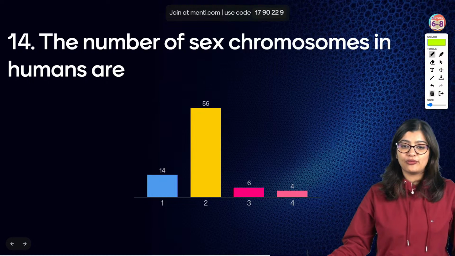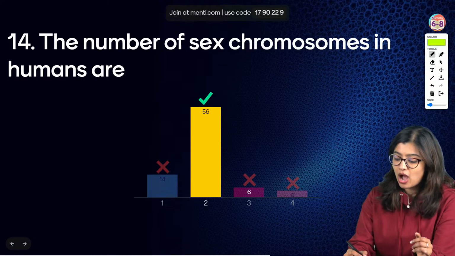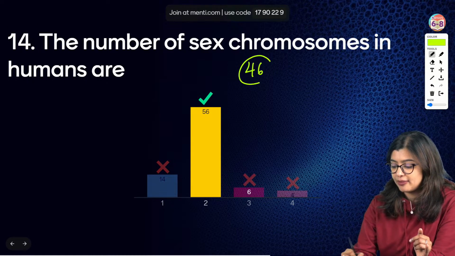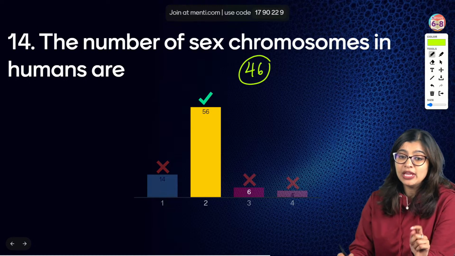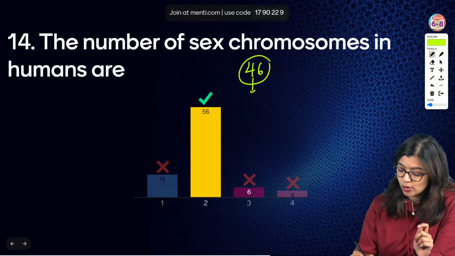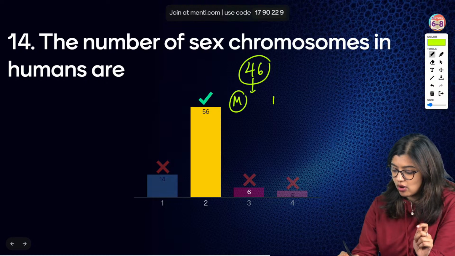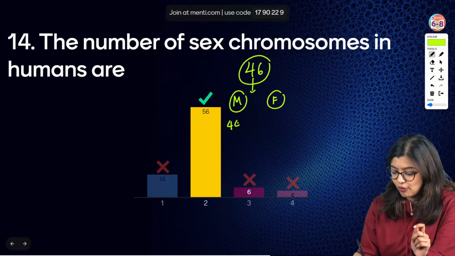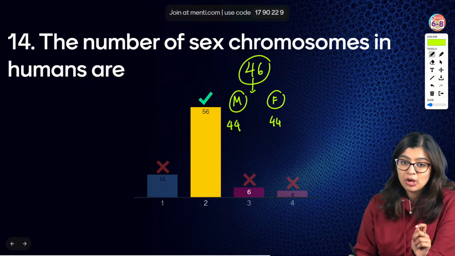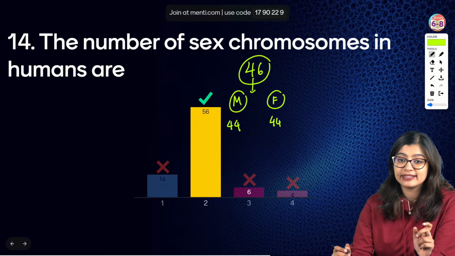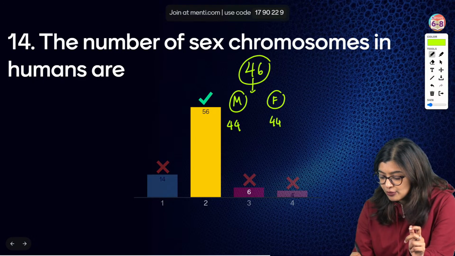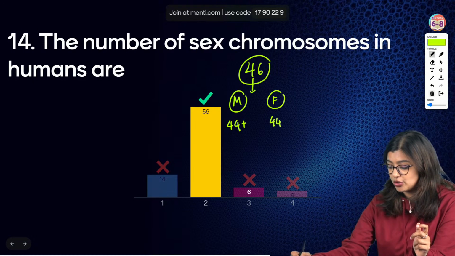Very good, all of you. Very, very good. Now, how many chromosomes are there in our body? In humans, we see that there are 46 chromosomes, right? Now, in these 46 chromosomes, whether it is a male or a female, the first 44 are the same. But what differentiates an individual as a male or a female? It is the last two, right? Which is why in this particular case, what do we see?